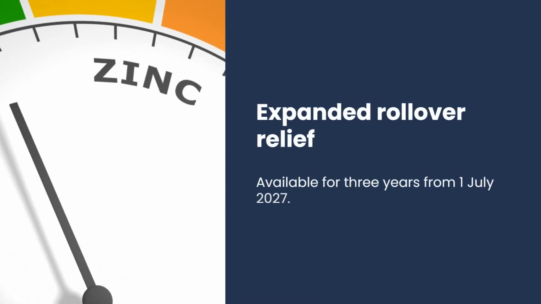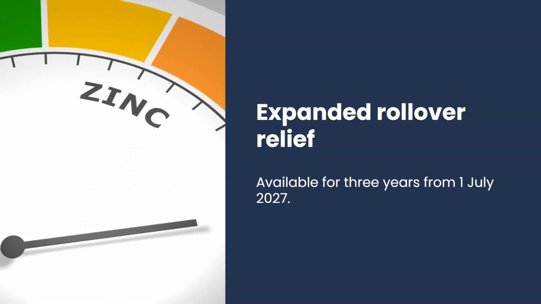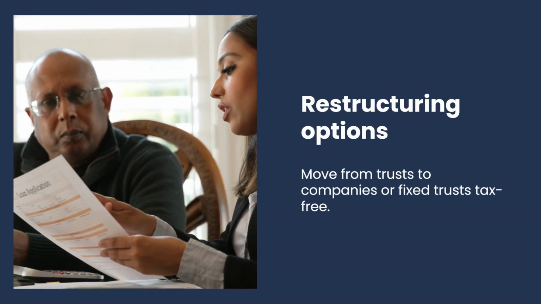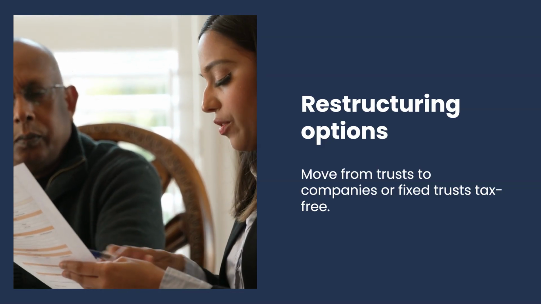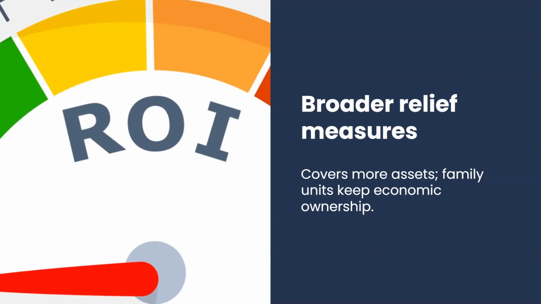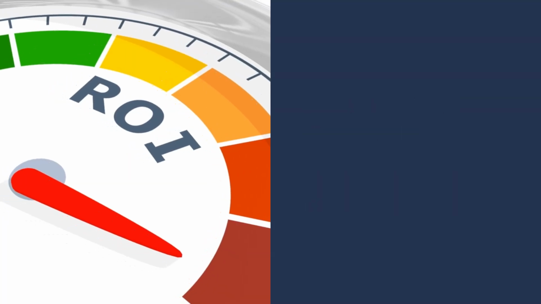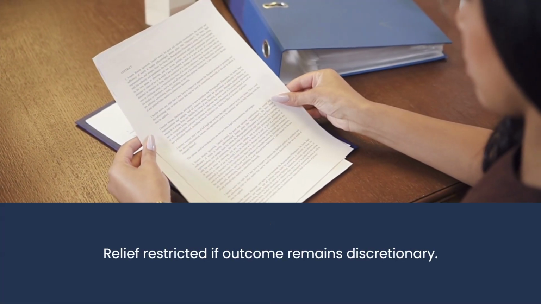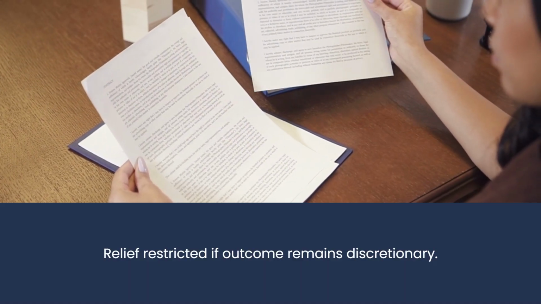For those impacted, the government will offer expanded rollover relief for 3 years, starting July 1st, 2027. This lets businesses restructure from discretionary trusts into other entities, like companies or fixed trusts, without immediate tax consequences. The relief is broader than previous rollover measures, encompassing more asset types and allowing family units to retain economic ownership through transition. Restrictions prevent relief where outcomes remain essentially discretionary, ensuring the spirit of reform is respected.